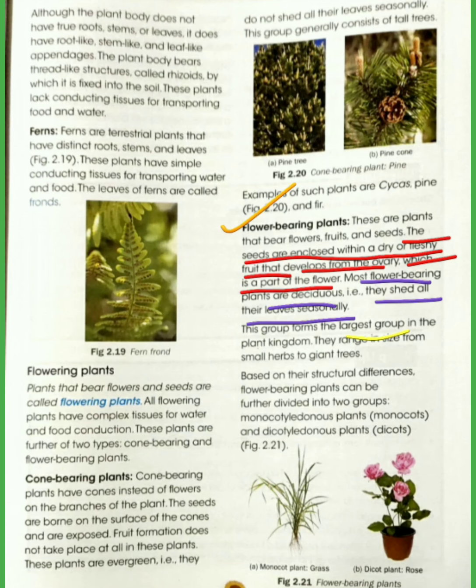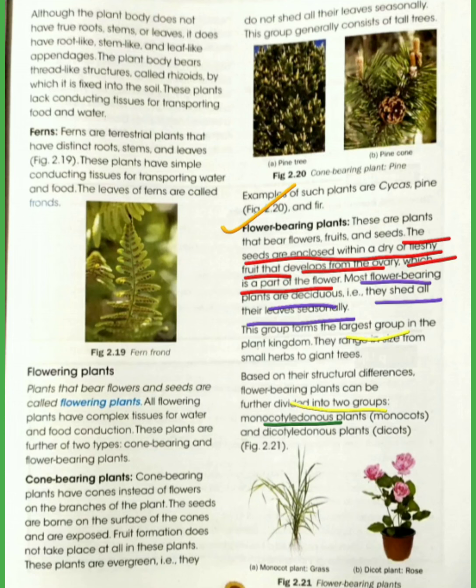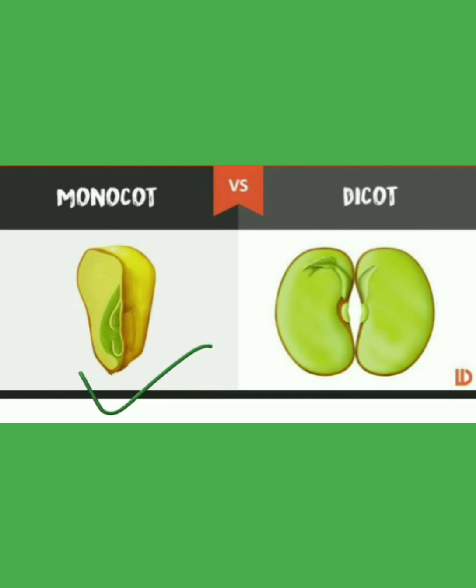So the flowering plants can be further divided into two groups. What are they? They are monocotyledonous plants and dicotyledonous plants, means monocots and dicots. Monocots means a single cotyledon and dicot means bearing two cotyledons. So this one is the monocot having one seed leaf, and this one is the dicot having two seed leaves.